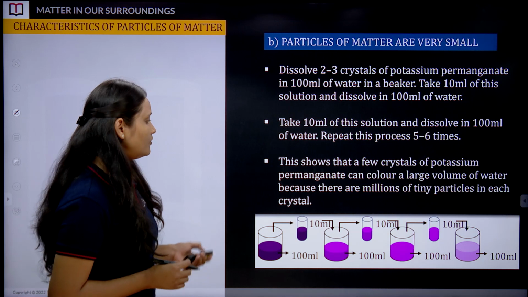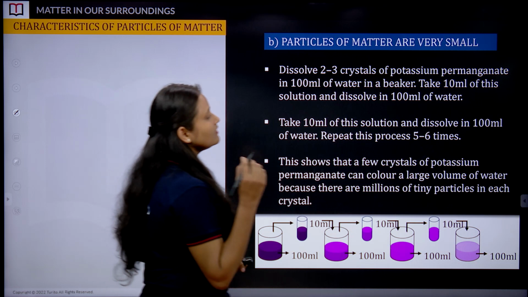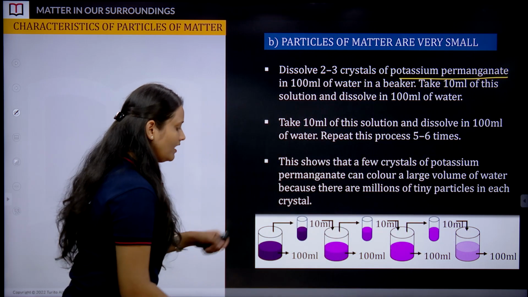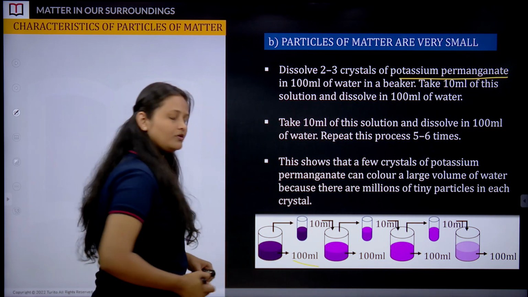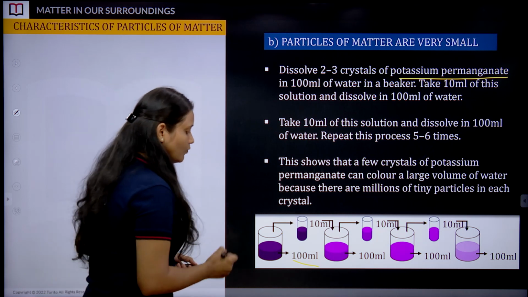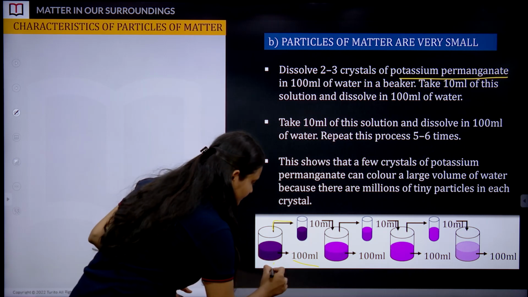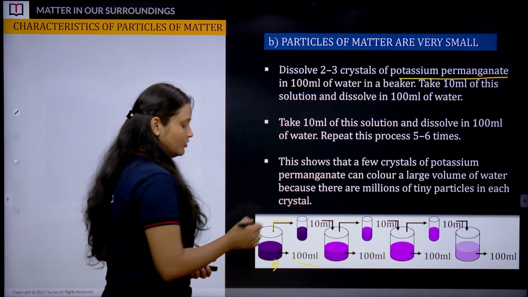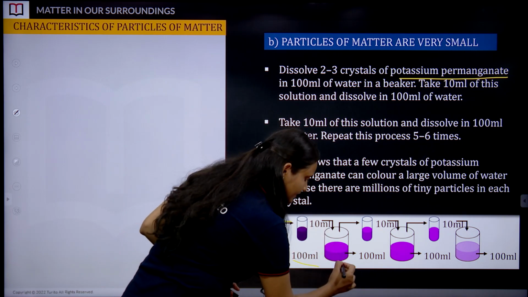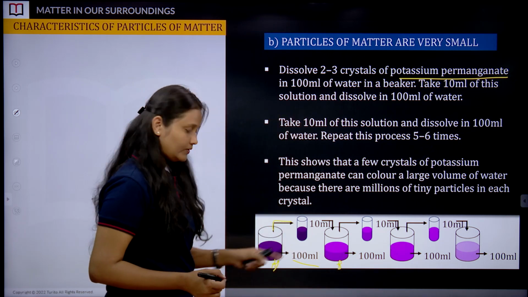Let's see how. In this activity we are going to take a chemical, potassium permanganate, in 100 ml of water, and this is how the solution looks, dark purple in color. We take 10 ml from this solution, solution A. Then we take beaker B and add 100 ml of water to it.